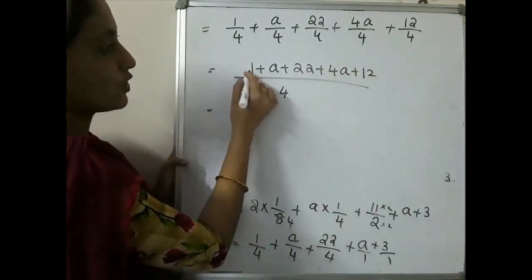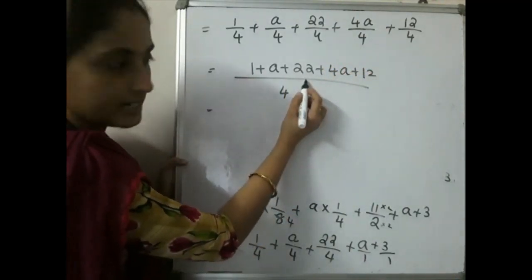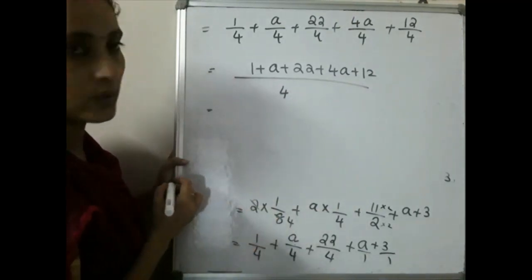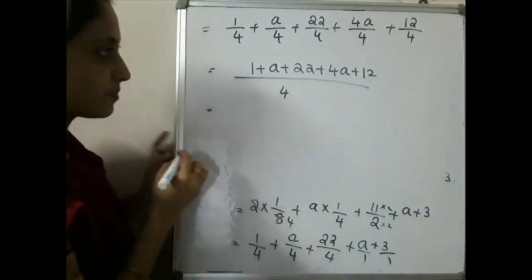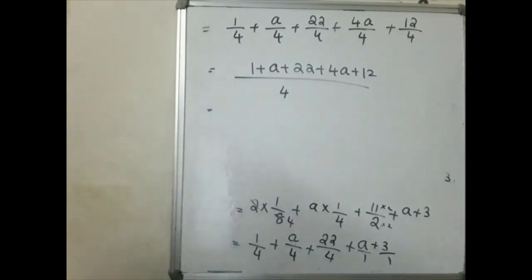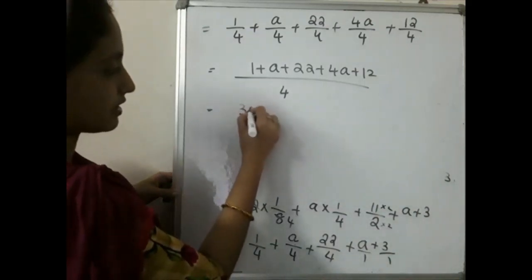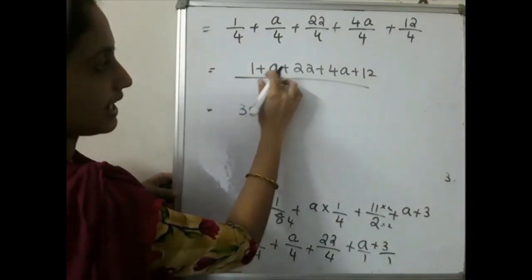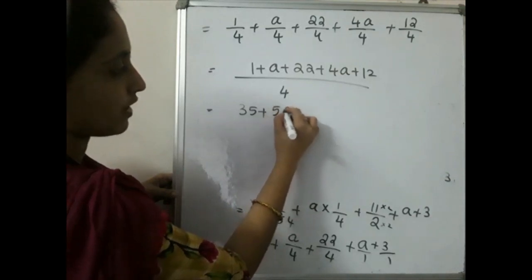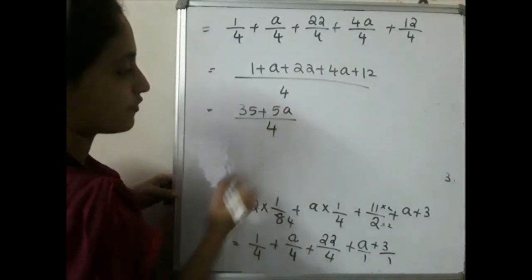That is equal to 1 plus 22 is 23. 23 plus 12. What is 23 plus 12? Please say. Yes, 35. 35 plus a plus 4a, that is 5a, divided by 4.